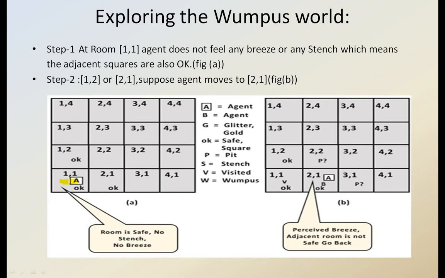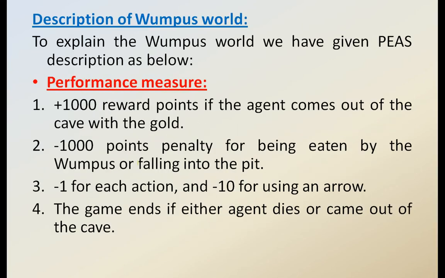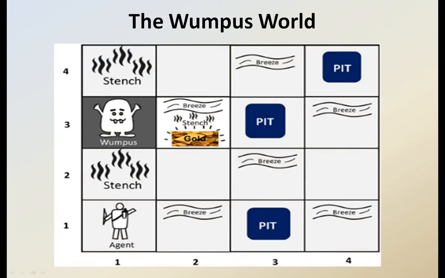Now coming to step 2, he can move to 2,1 or he can move to 1,2. Suppose the agent moves to 2,1. There it perceives a breeze, so the adjacent room is not safe, so go back. In room 2,1 there is a cool breeze.